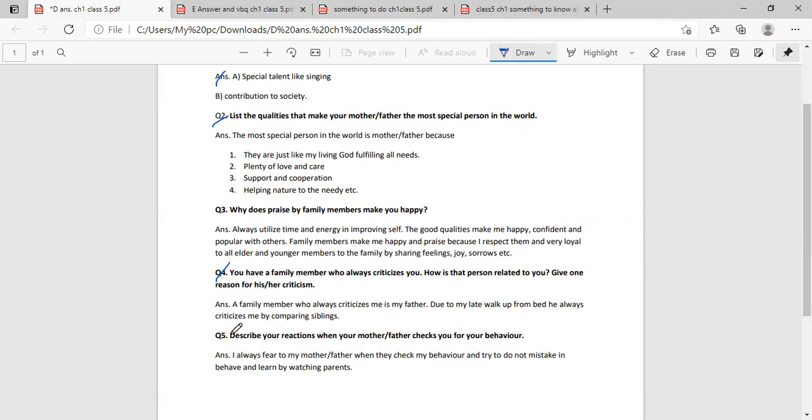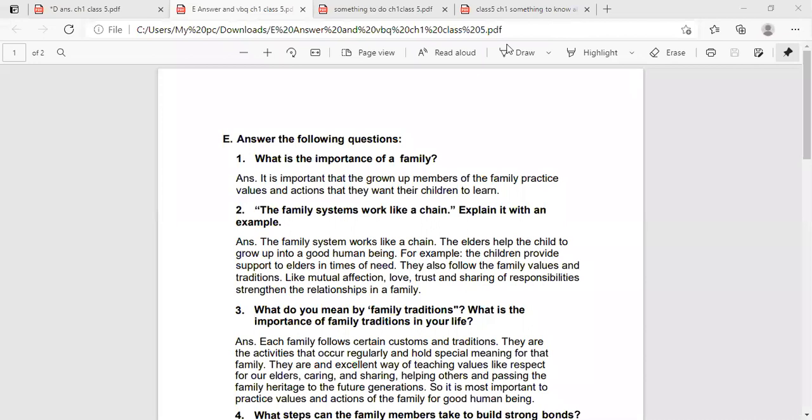Then fifth question, describe your reaction when your mother father checks you for your behavior. Answer is here. I always fear my mother father when they check my behavior and try not to make mistakes in behavior and learn by watching parents. This is the answer of D part questions. Then now we'll discuss E part questions. So look student, E part questions here.